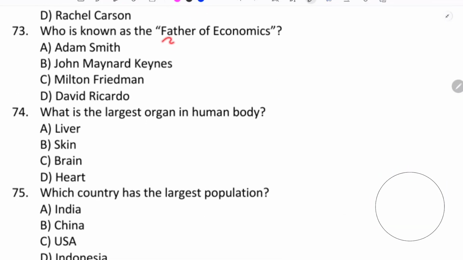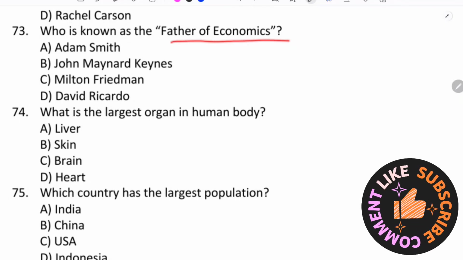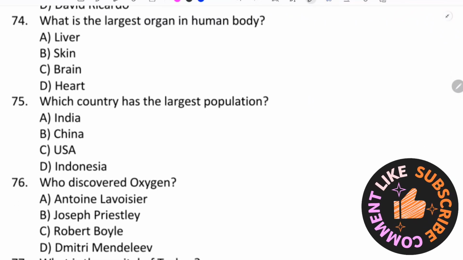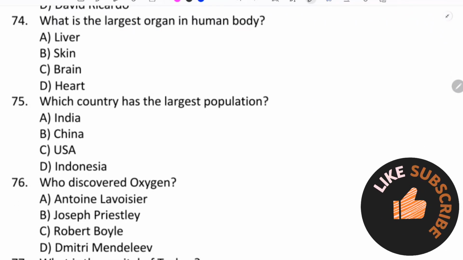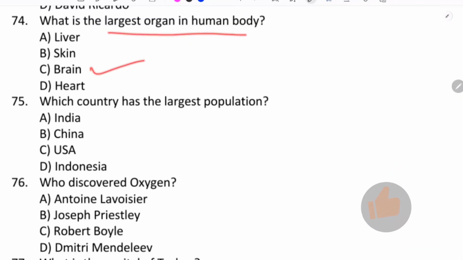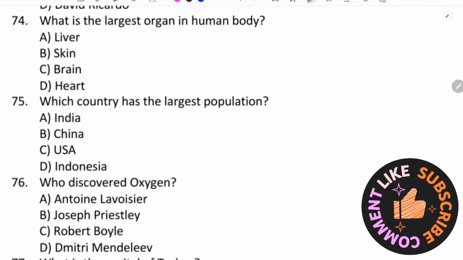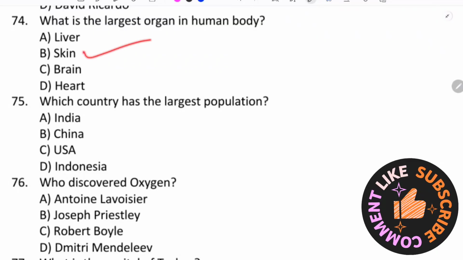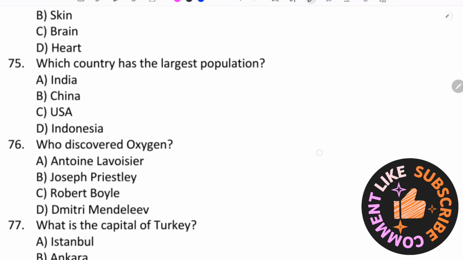Who is known as the father of economics? Adam Smith, father of economics. What is the largest organ in the human body? Brain. The largest organ in the human body is not the brain, sorry, it is the skin. The largest organ in the human body is skin.